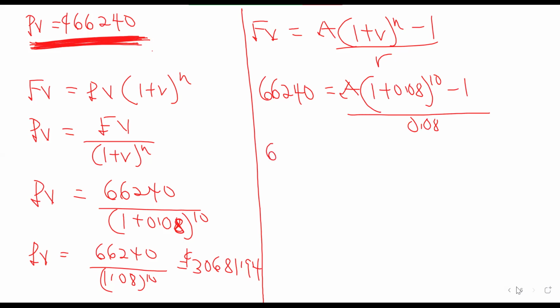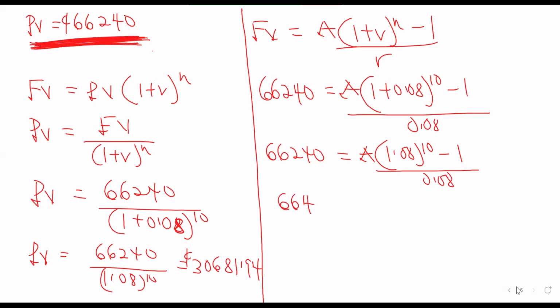So we have 66,240 is equal to the payment times 1.08 exponent 10 minus 1, all divided by 0.08. What are we getting for the future value?